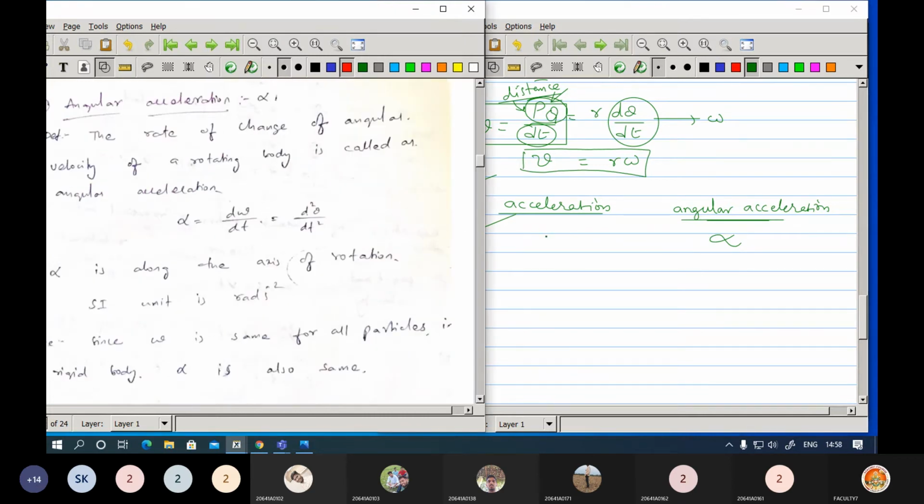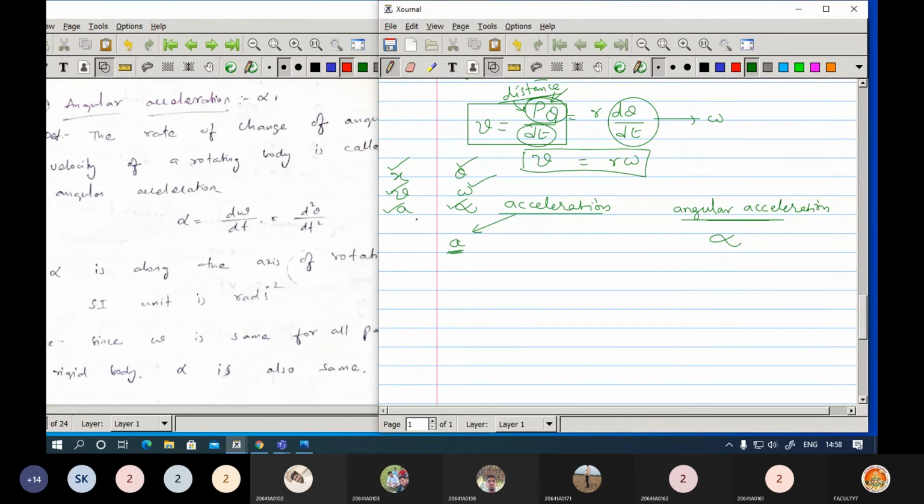Okay, now we will see what is going on in this expression. Previously, what was the acceleration here? If you want to get the expression in terms of v, acceleration can be given as dv by dt. Now here, what you can expect is you replace v with omega, then what you will get? D omega by dt.